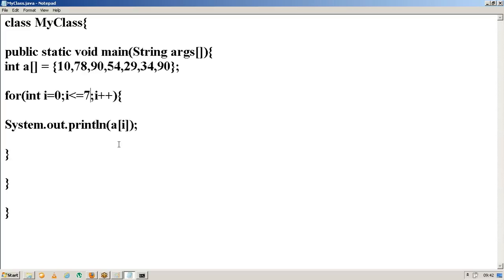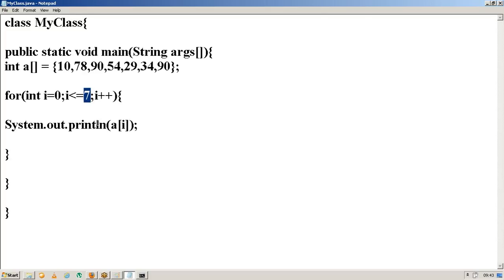From 0 to 7, what is the 7th element in your array? Null or some random value? No, it won't give any default values here. An index is something like a portion. In the first portion 10 is there, in the second portion 78 is there, something like an apartment.